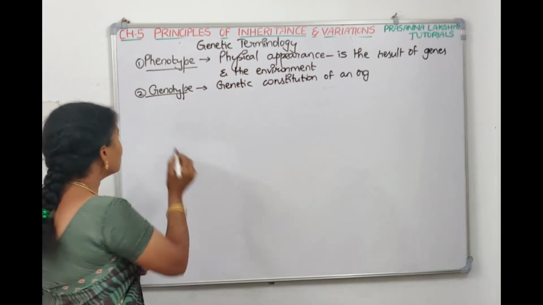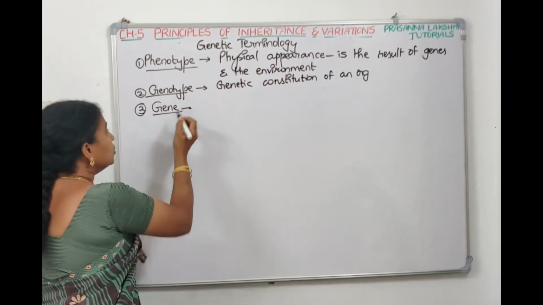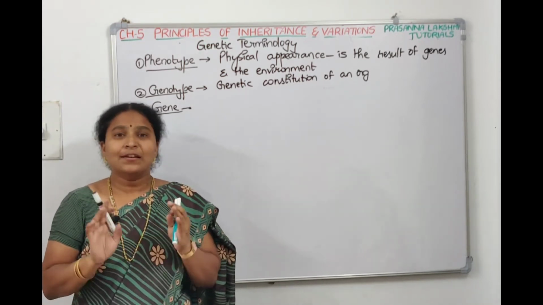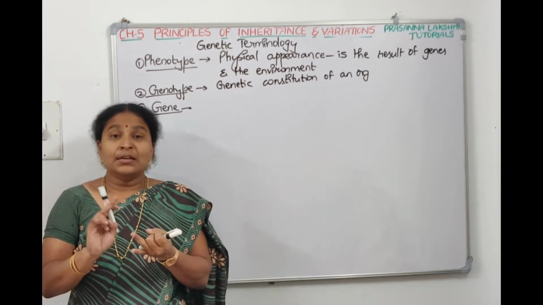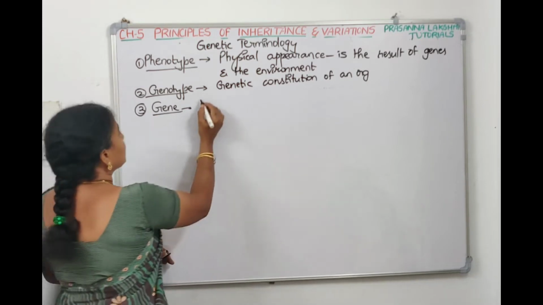Johannsen coined the term gene. Let us see what is gene then. The third term is gene. Gene is the structural, fundamental, physical unit of heredity.